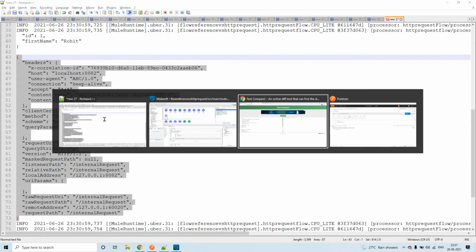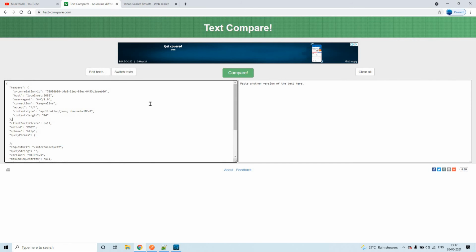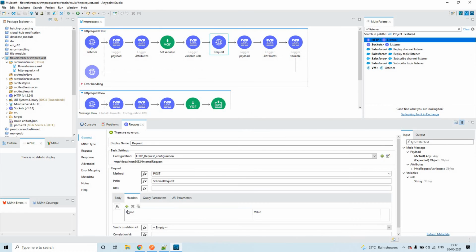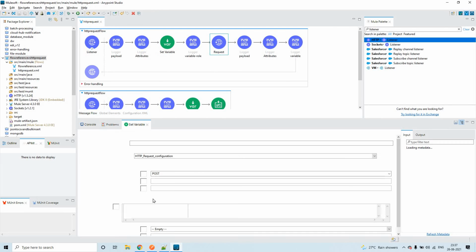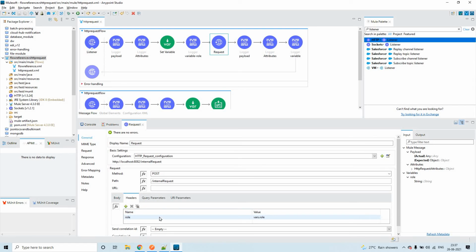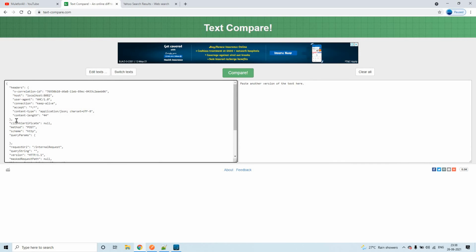Just to compare, this is the previous one, and after configuring a variable here in the headers part, we'll see the difference. Click on plus. I'm putting the name as role, and value as vars dot role. So vars dot role is MuleSoft developer, and that is what we are sharing as a header. We'll have default headers, and this is what we are adding explicitly, so this will be added into these headers.